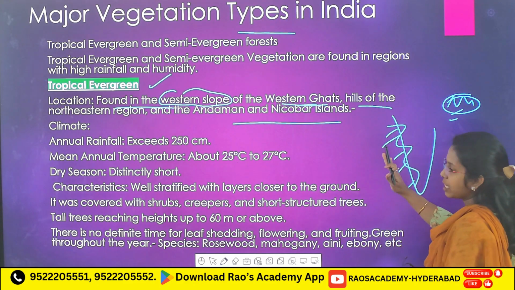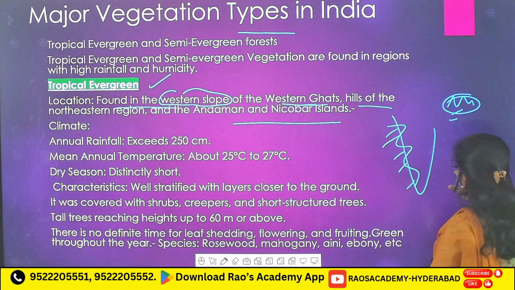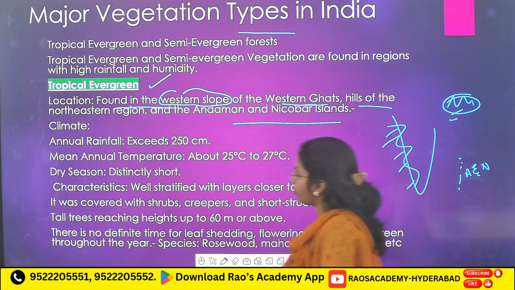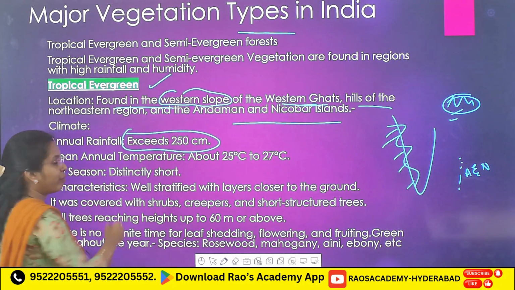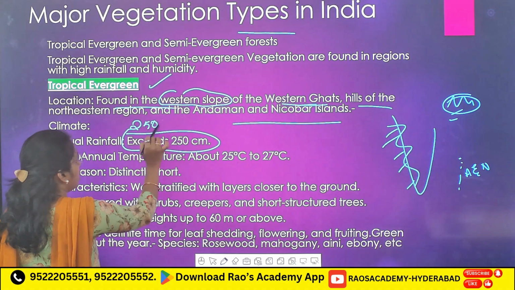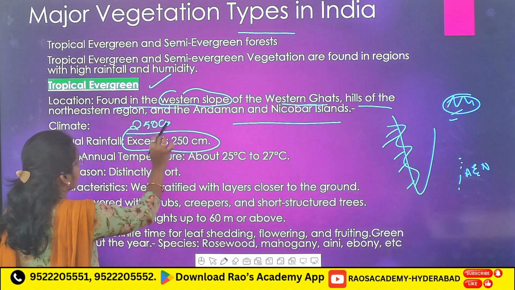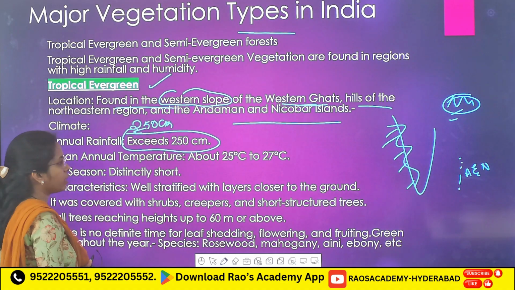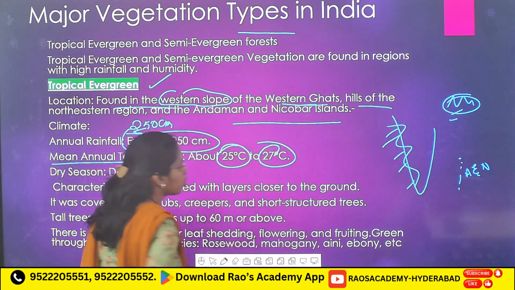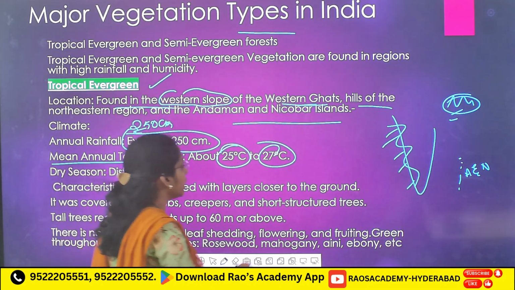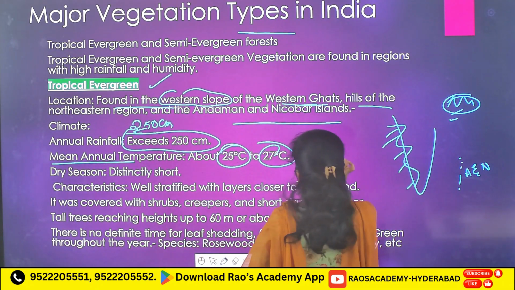Annual rainfall, very important, exceeds 250 centimeters. Heavy rainfall you will see. And here mean annual temperature is about 25 degrees to 27 degrees.